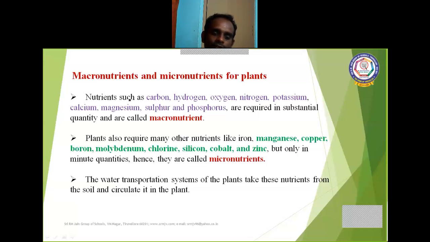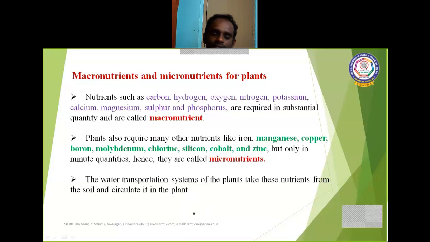Plants also require some other nutrients like iron, manganese, copper, boron, molybdenum, chlorine, silicon, cobalt, and zinc, but only in minute quantity. Such nutrients are called micronutrients. The water transportation system of plants takes these nutrients from the soil and circulates them in the plants.